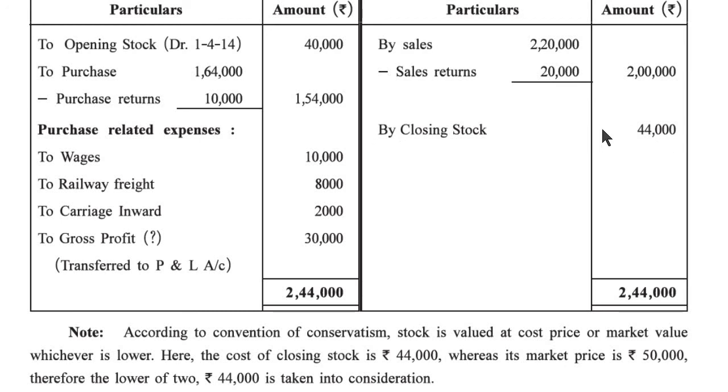50,000 and 44,000, both values are given, but our rule is that whichever value is less we have to write here. So 44,000. 2 lakh and 44,000, total 2 lakh 44,000. Minus all the expenses, then the remaining difference we find out is 30,000. On the credit side, 2,44,000, when we minus all the debit expenses, the difference amount we find out is 30,000. So this gross profit of 30,000 is transferred to profit and loss account.